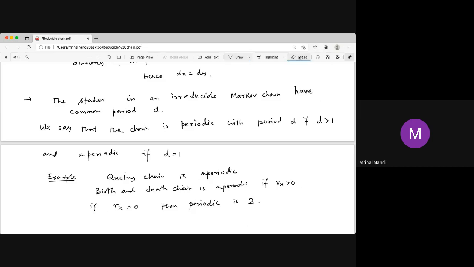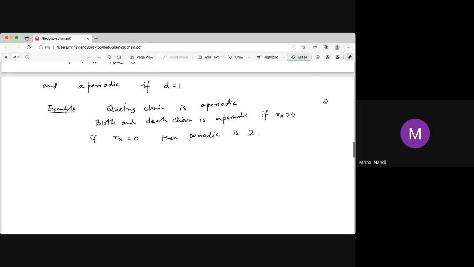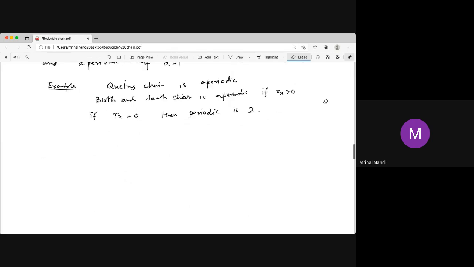Now the next theorem is a very important theorem, and we are actually coming to the end; this theorem is the last theorem for the discussion. Let X_n be an irreducible, positive recurrent Markov chain.